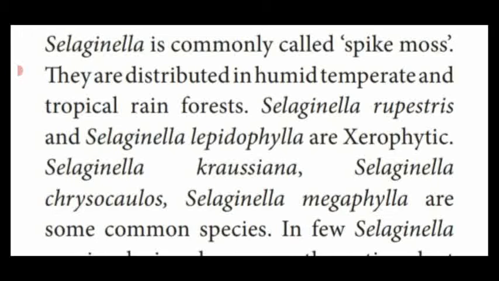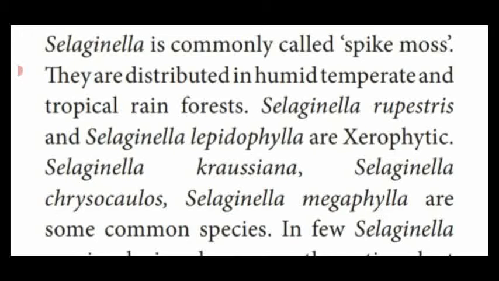In Selaginella species, 2 of them are known as xerophytic plants. What is a xerophyte? A plant which lives in the desert region or sandy region is known as a xerophytic plant. Some of the pteridophytic plants also live in the desert region. Example, Selaginella rupestris and Selaginella lepidophylla. This is an important 2 mark question.